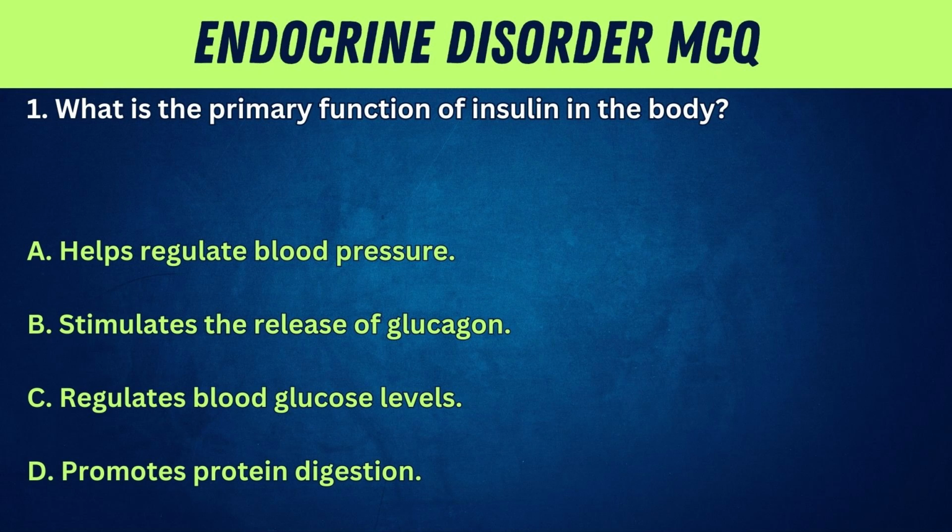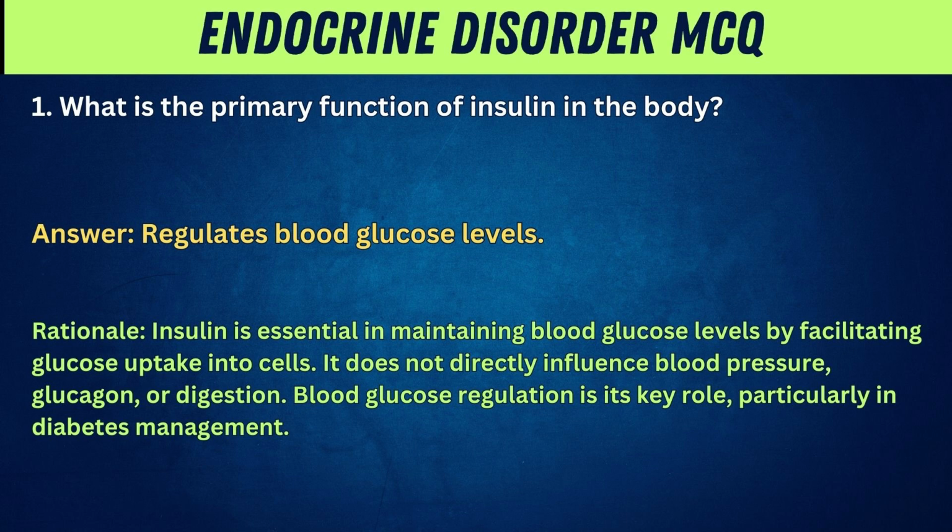1. What is the primary function of insulin in the body? A. Helps regulate blood pressure. B. Stimulates the release of glucagon. C. Regulates blood glucose levels. D. Promotes protein digestion. Answer: Regulates blood glucose levels.